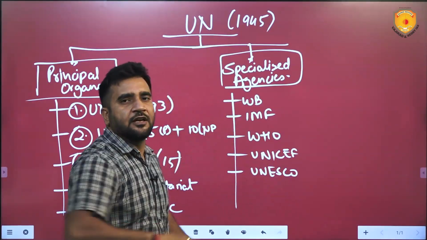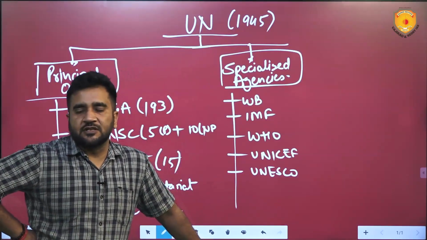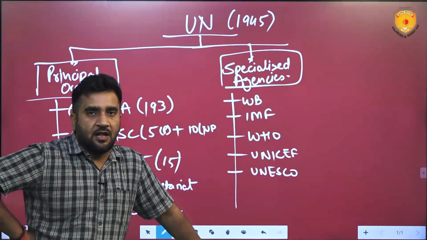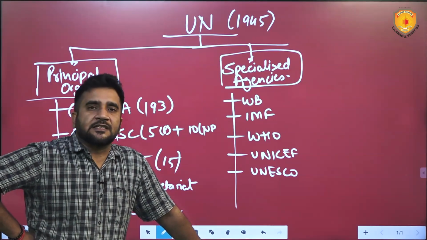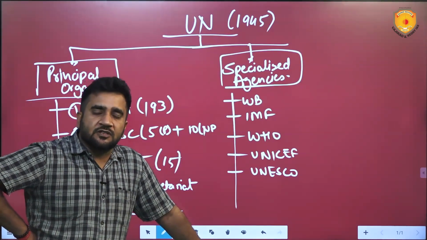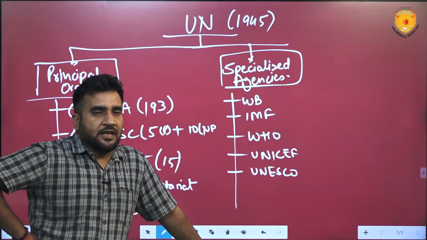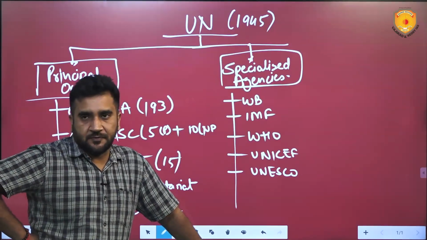They are specialized in their respective domains, like WHO in healthcare, IMF and World Bank in finance, UNESCO in preservation of cultural and heritage sites. That is why they are called specialized agencies.